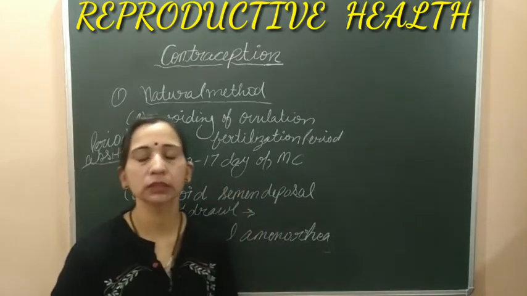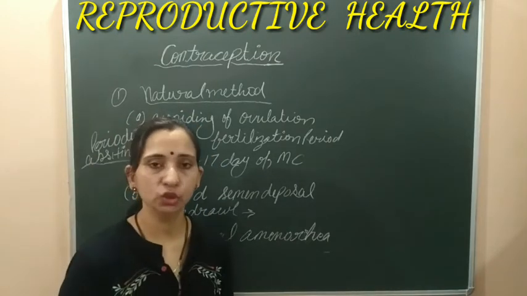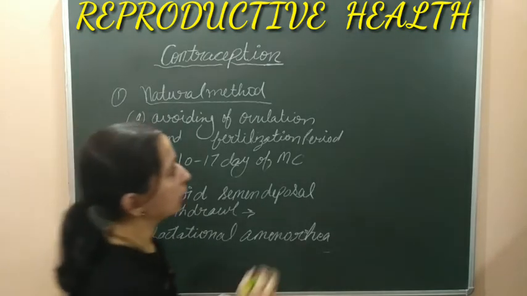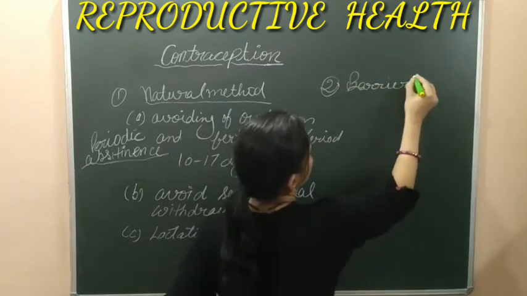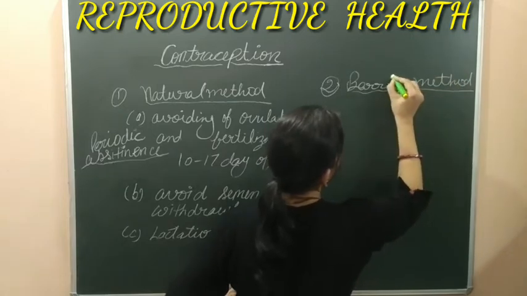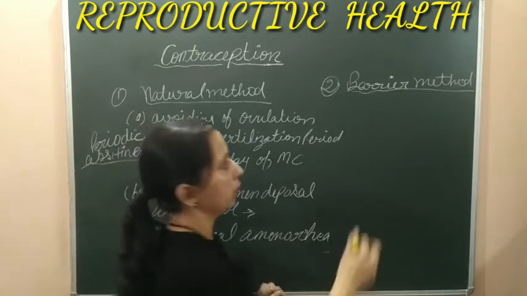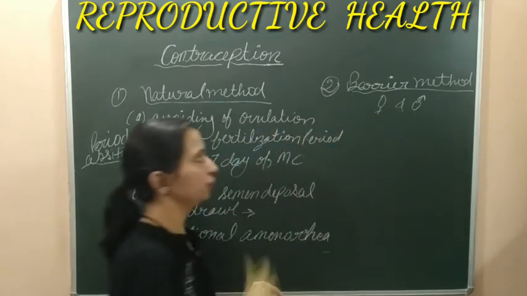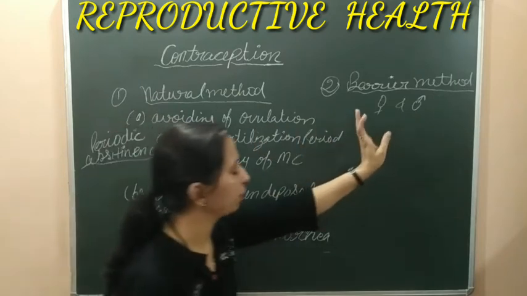Besides these natural methods, barrier methods can also be used. So the second type of methods used for contraception are barrier methods. Now we will discuss the barrier method. In this method, some types of devices are used to avoid pregnancy, and these barrier methods are used by the male as well as the female. Both can use these barrier methods to avoid pregnancy, as contraceptive methods.